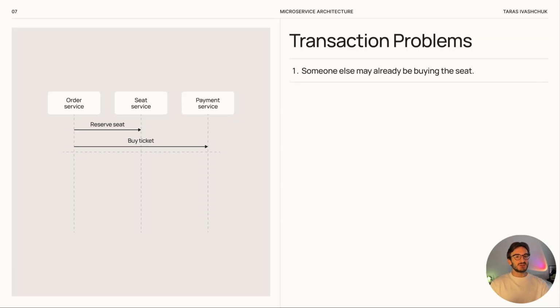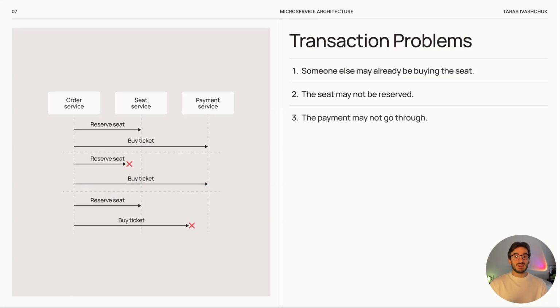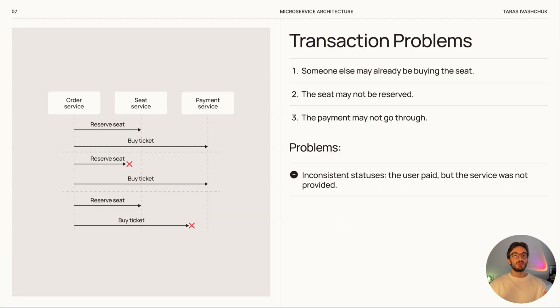First, someone else may try to buy the same ticket at the same time. The payment can be successful, but the seat is not booked. The seat is booked, but the payment fails. For example, because of a network problem. These are typical issues we see in distributed systems: inconsistent states. Imagine the user paid, but the seat is not booked. Or even worse, the system sold two items when only one was available. This happens when services cannot keep the same state at the same time.